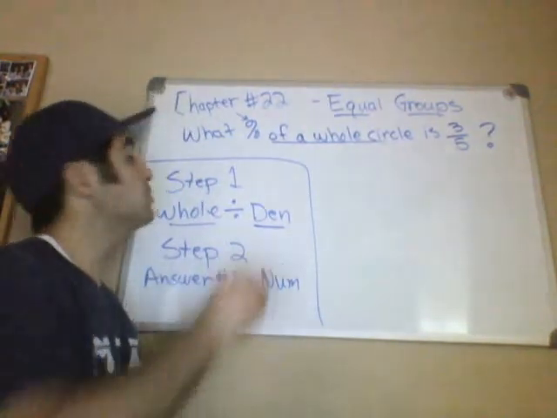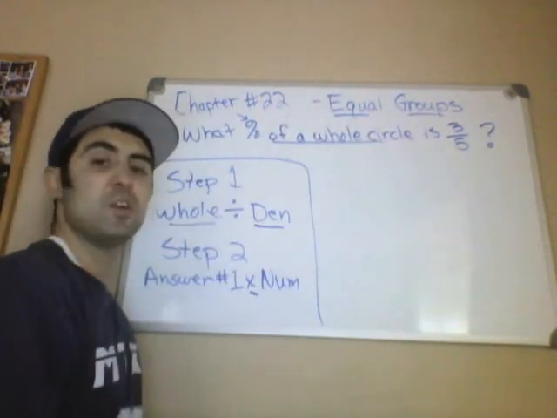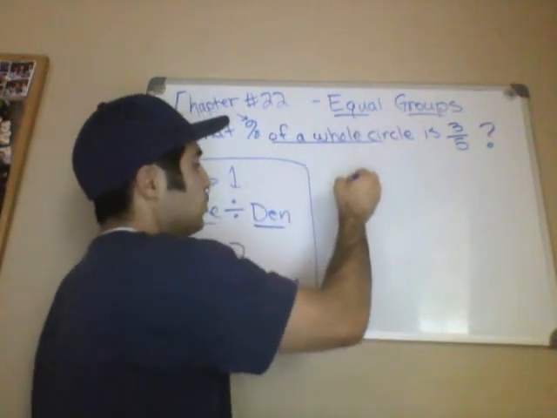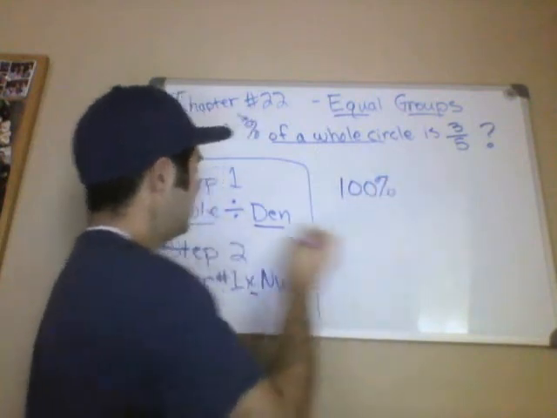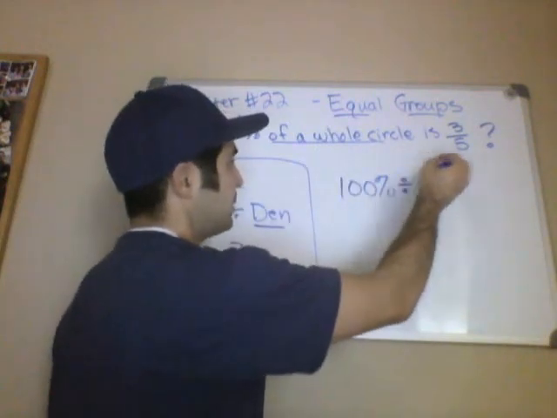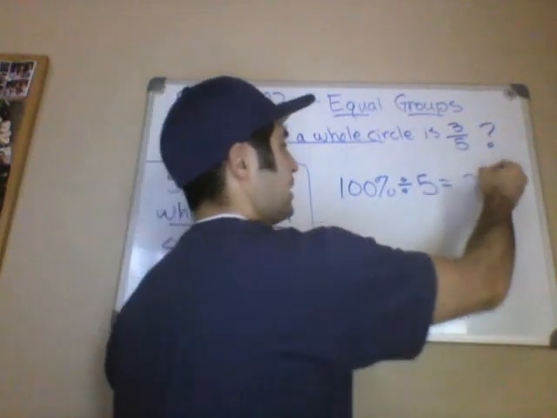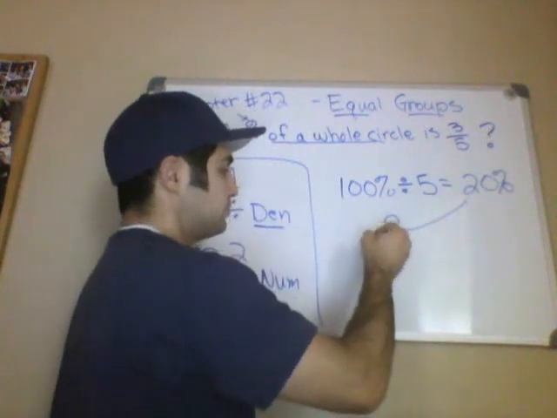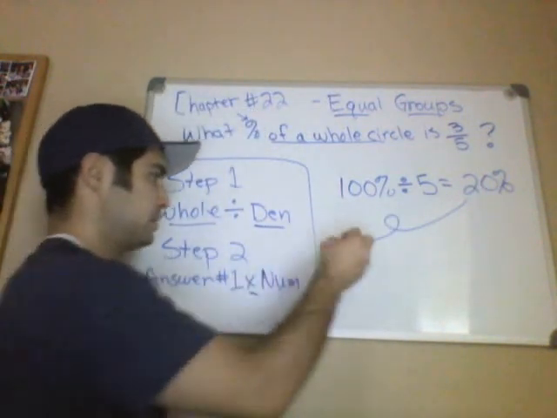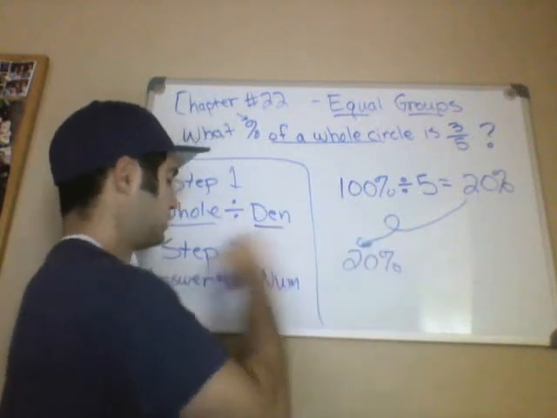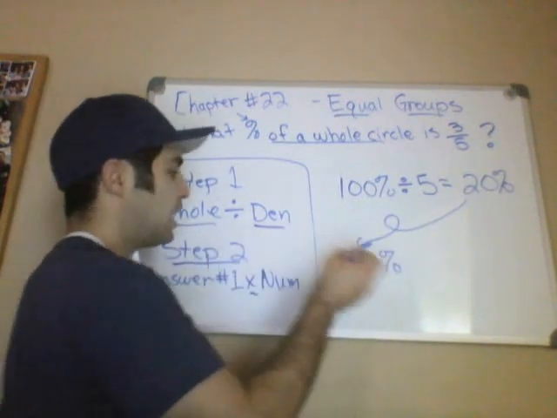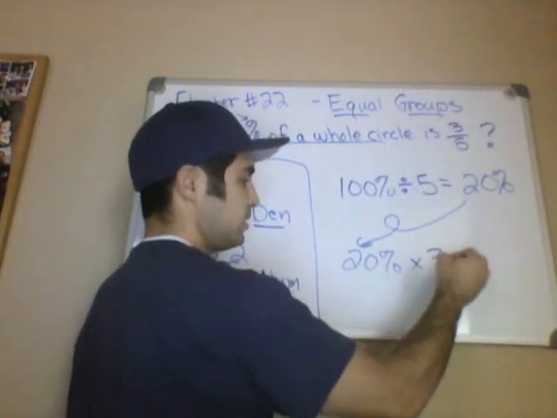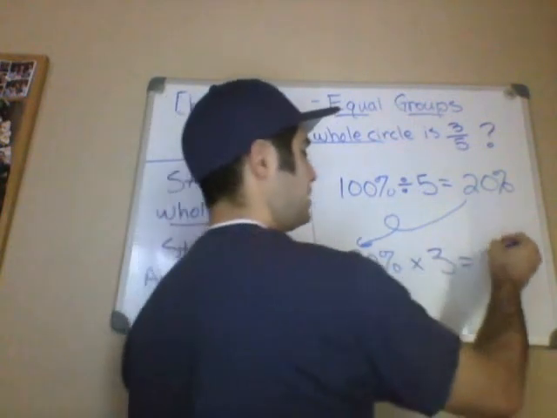Alright, the next problem is similar. What percent of a whole circle is 3/5? We know what 1/5 is, now we want to find 3/5. So step number 1, you're going to take the whole, which is 100%, and divide that by the denominator, which is 5, and we found out that's 20%. Then we're going to take 20%, because that's the answer from number 1. We're on step 2, by the way. And we're going to multiply that by the numerator, which is 3. So 20 times 3 is going to be 60%.